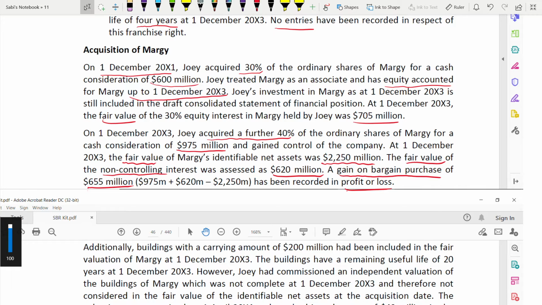You have to see whether it's correct or not. This 975 is the cash consideration plus NCI of 620, minus 2250, which is net assets. So the formula is correct. If it's a negative figure, for negative goodwill, we say it is a gain on bargain purchase, which is 655. That's why we are taking it in profit and loss account as a gain.